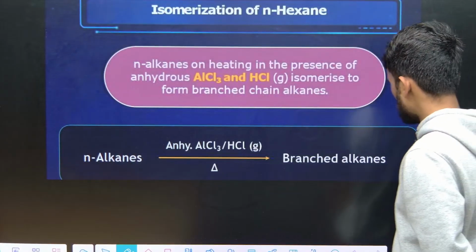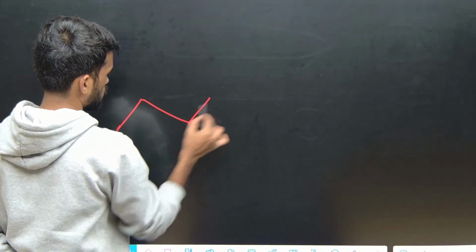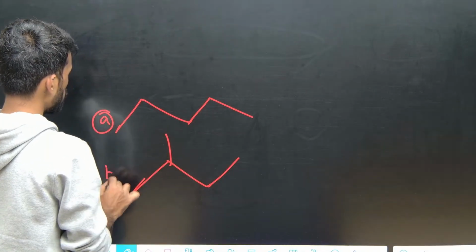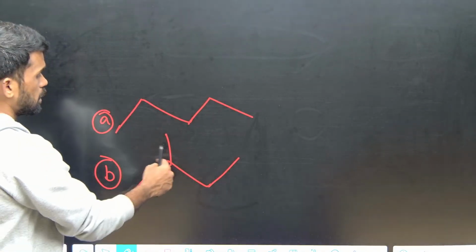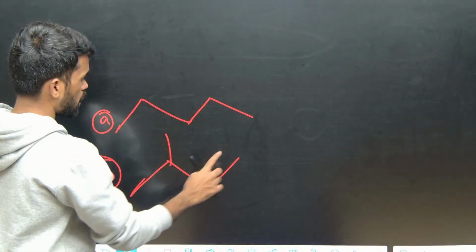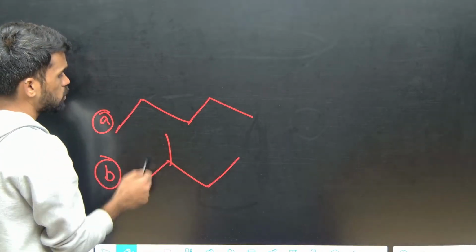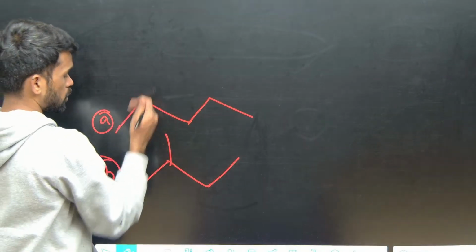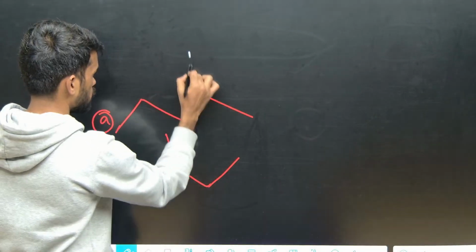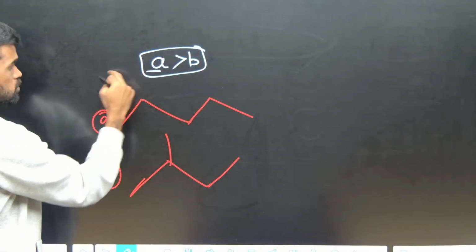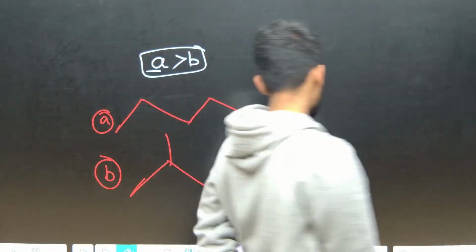Okay, so for example, they will ask a simple question like this and like this. Which of A and B has more heat of combustion? Both of them have 5 carbons, but one is a straight chain of 5 carbons, and the other has 4 carbons and 1 methyl group. Out of these two, A is the straight chain. More branches means lower heat of combustion. So since it's a straight chain, it has more heat of combustion than the second. Okay, this is how you need to answer.